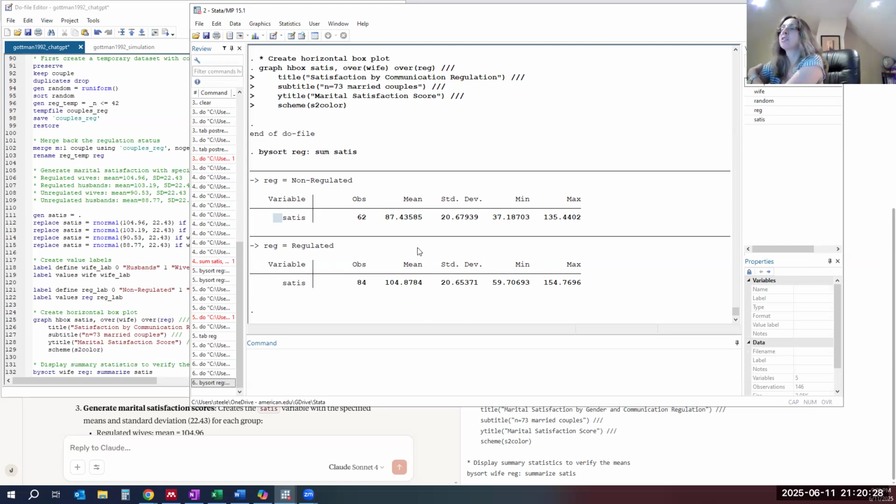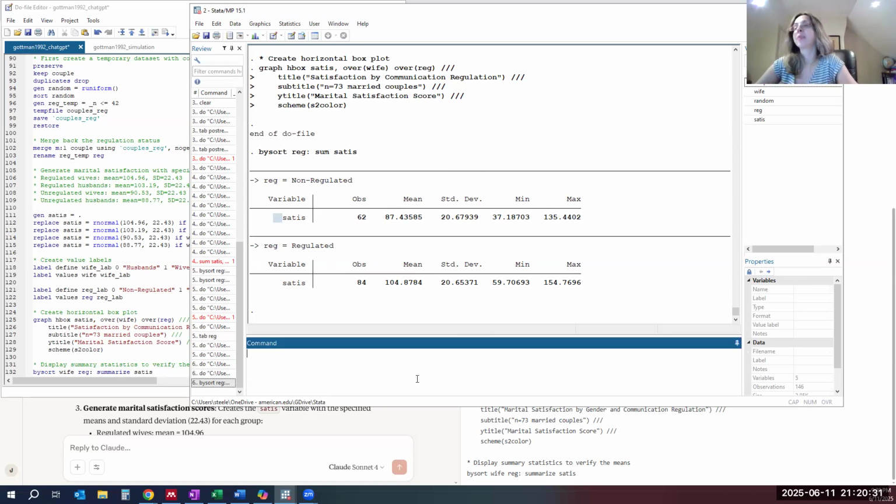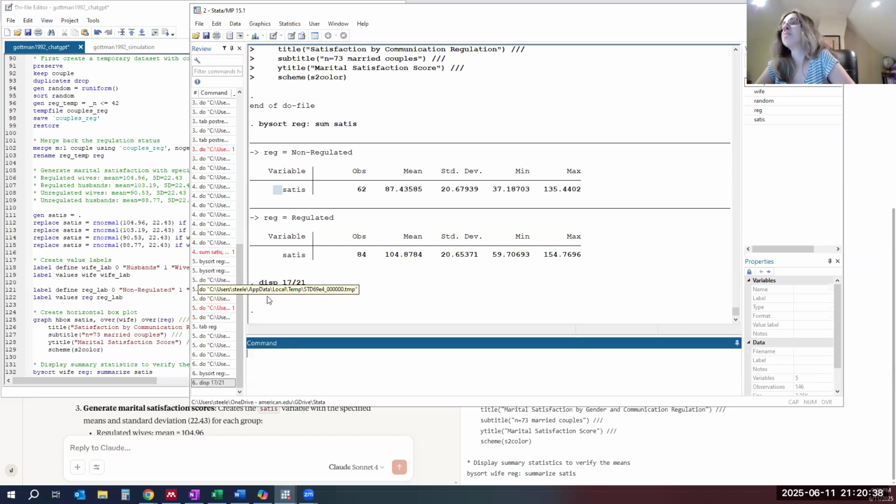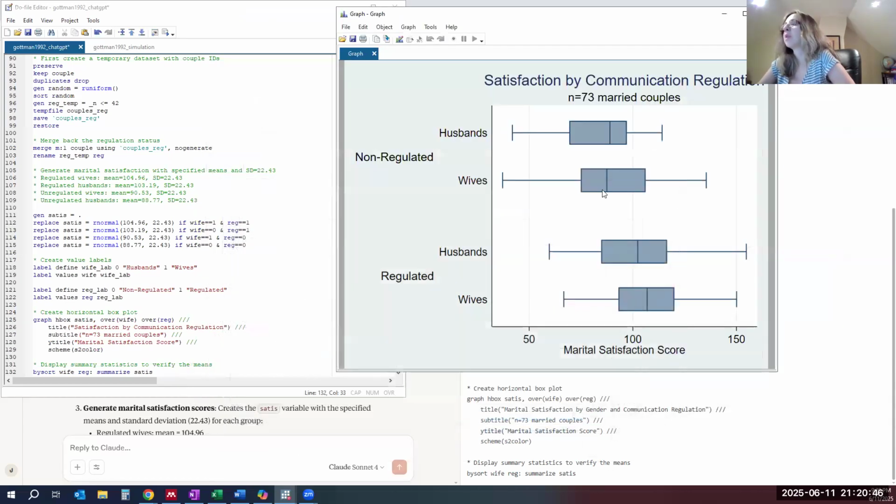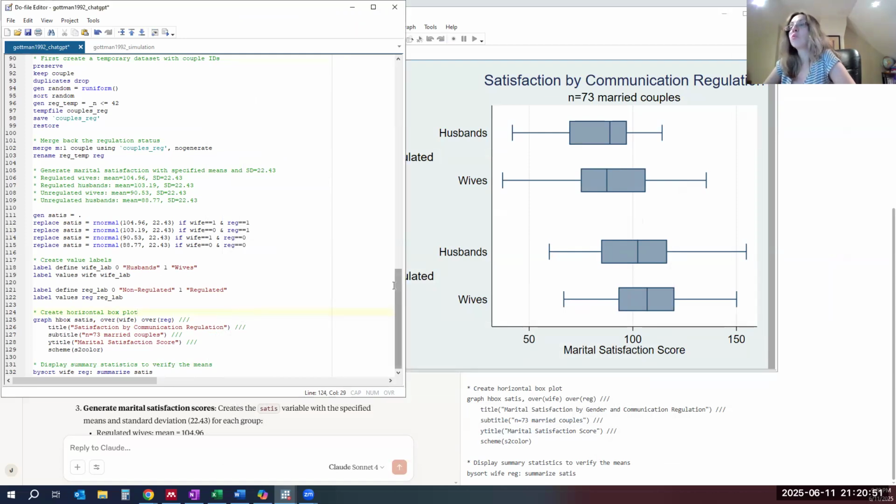But their standard deviations here are a little bit smaller, so that's going to be display 17 by 21. So they're getting a standardized mean difference effect size of about 0.8 standard deviations, which is again a little bit larger than the real data. So this is what we produced by following the code of Claude. So Claude did a great job. Copilot did a great job. ChatGPT got a little tripped up and we would have to do more troubleshooting there.